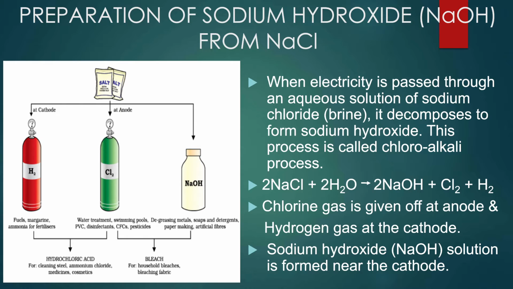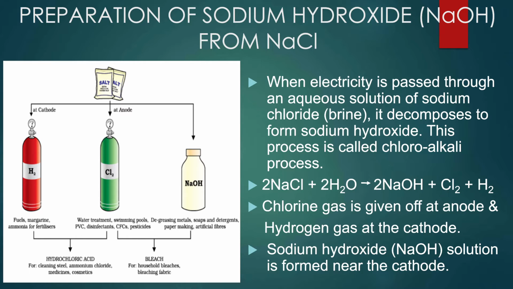Now coming to sodium hydroxide, it is prepared by the electrolysis of brine. When electricity is passed through an aqueous solution of sodium chloride, which is called brine, it decomposes to form sodium hydroxide. This process is called the chloroalkali process as the products formed in this process are chlorine and an alkali.